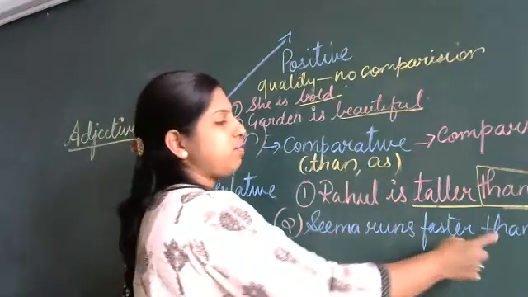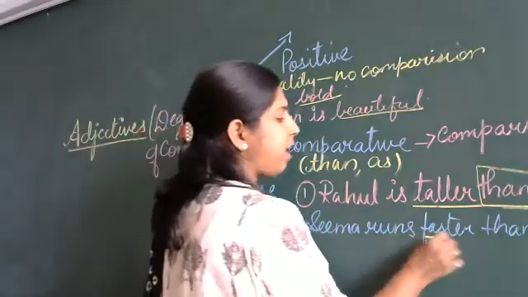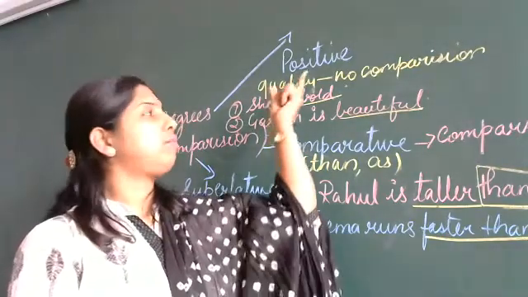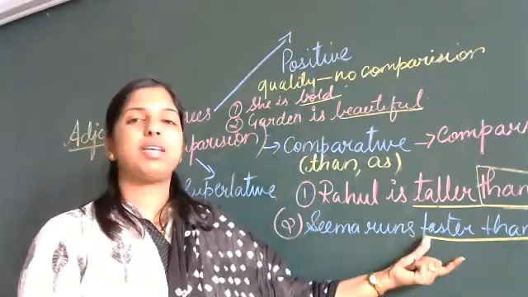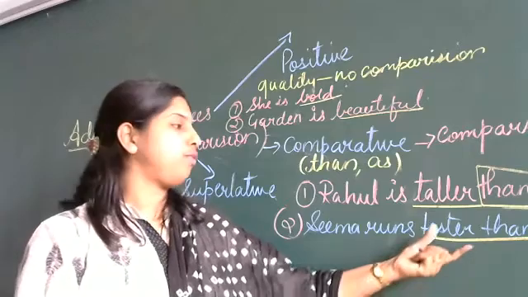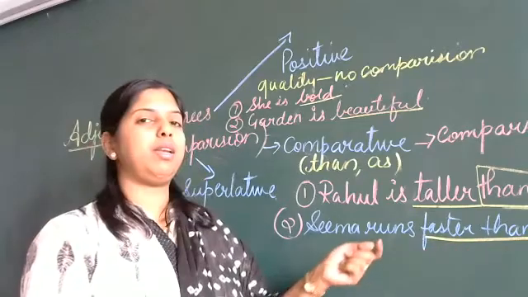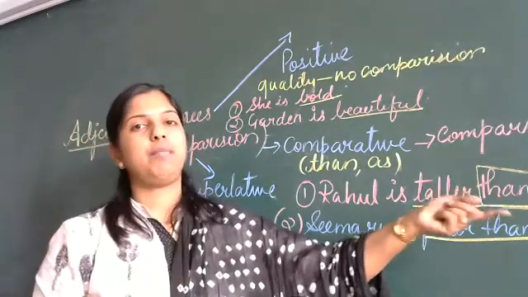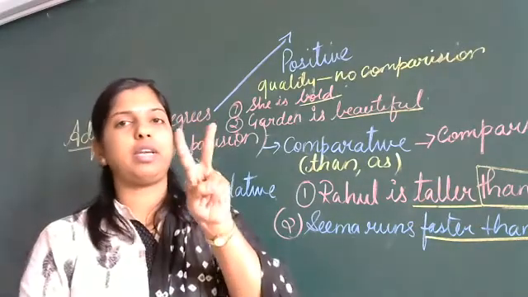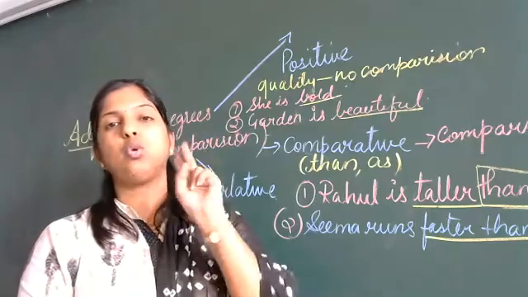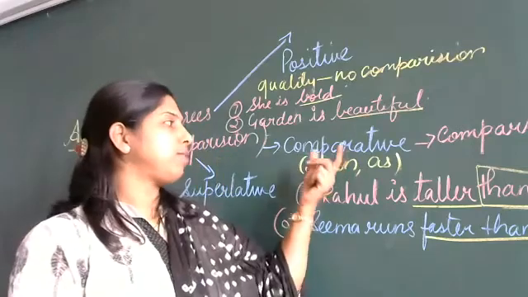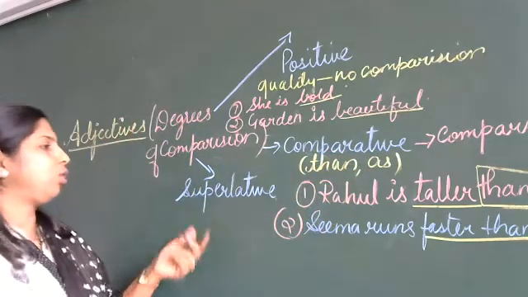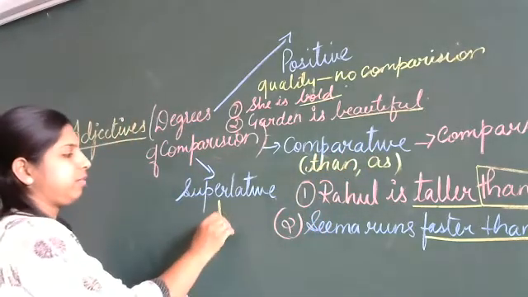Here, Seema runs faster than me. Faster than. Fast is in the positive degree. Faster is in the comparative degree. So we have compared two people, that is me, myself and Seema. She runs faster than me. When you are comparing two things, two people, two objects, it comes under comparative degree. Clear?